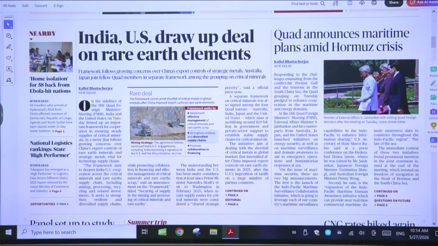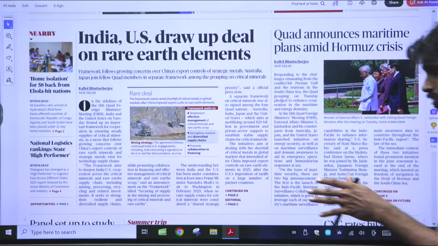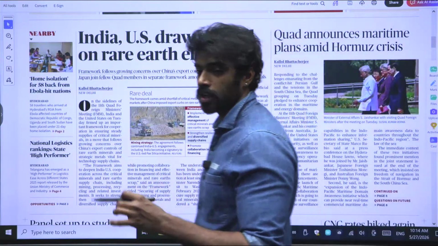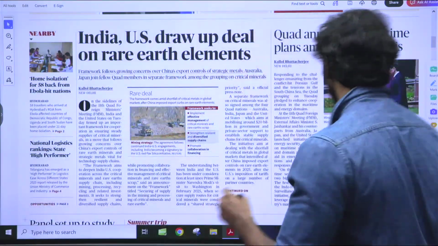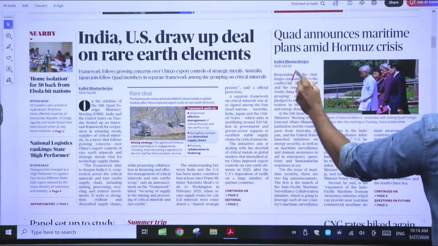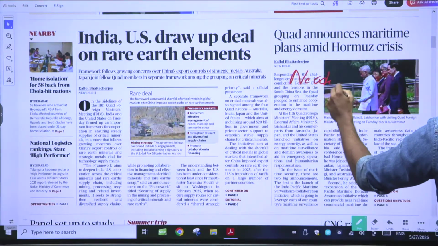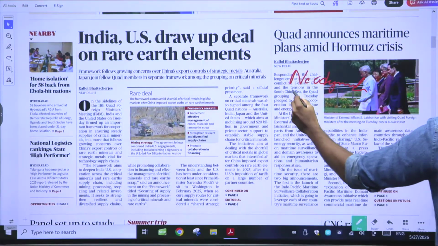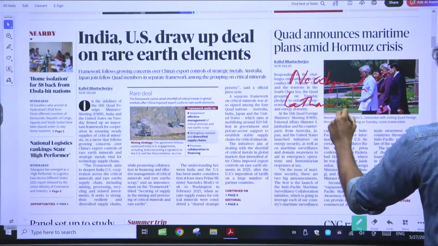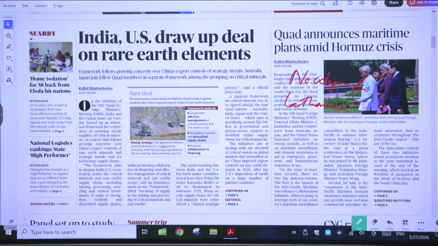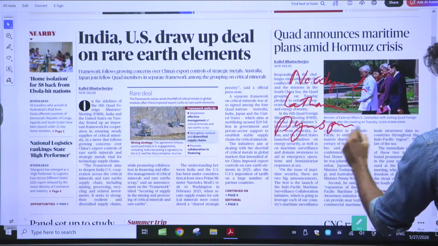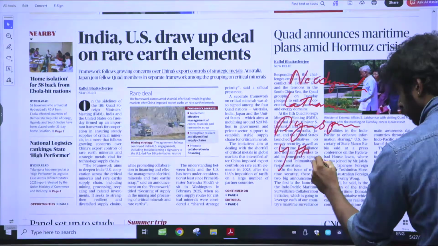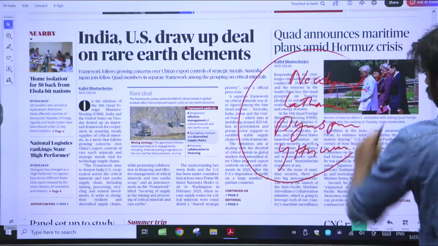Now let us talk about what rare earth elements are. Rare earth elements are nothing but a group of 17 metallic elements, which include some metals, for example neodymium, lanthanum, dysprosium, and yttrium. All of these are there.